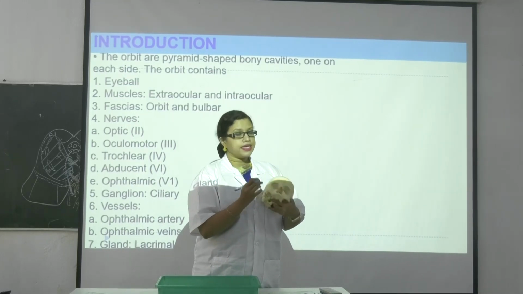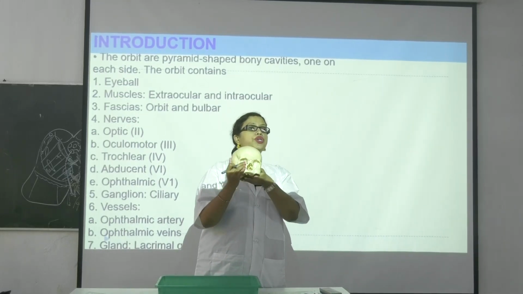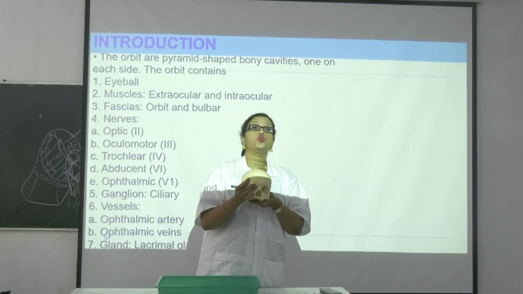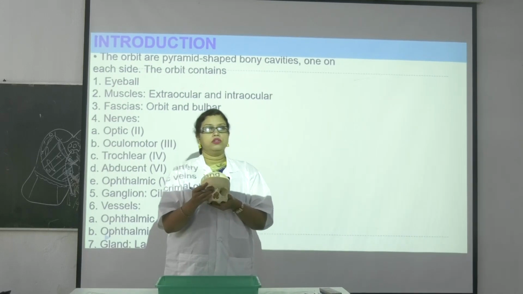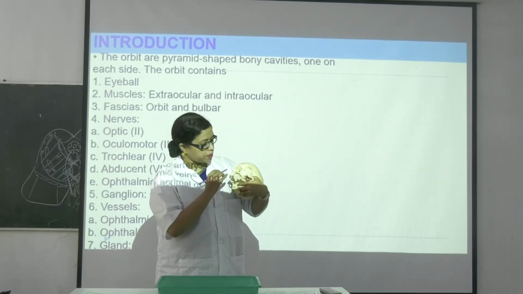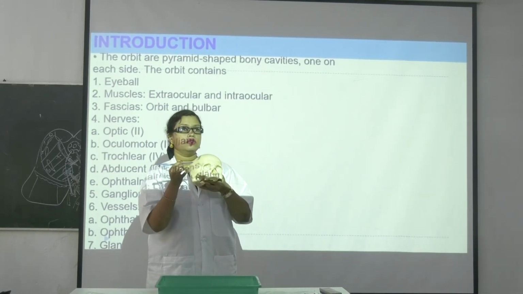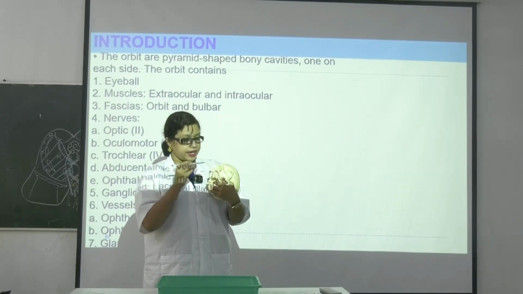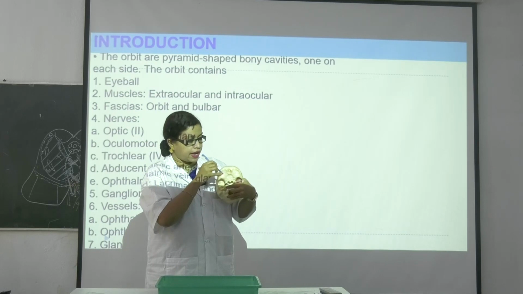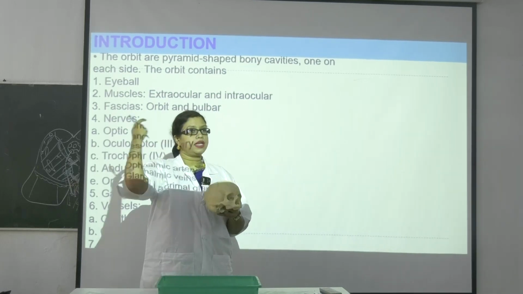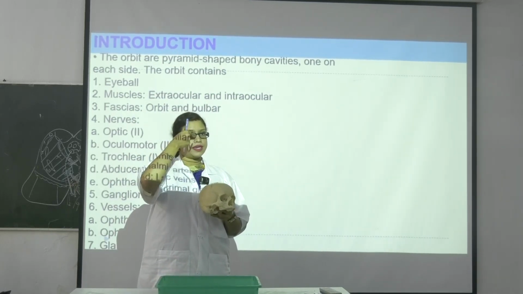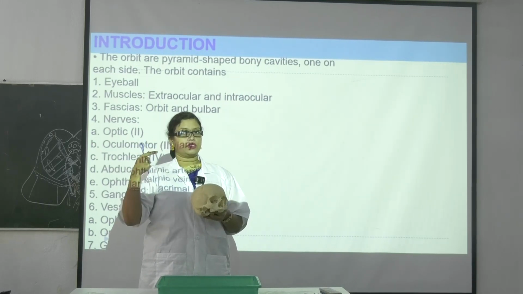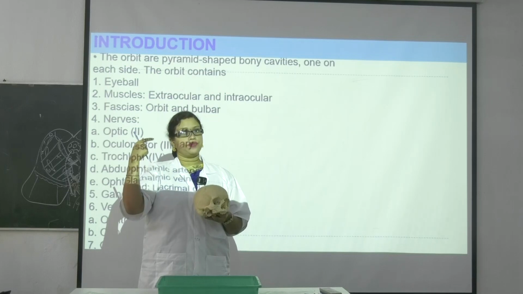Now the next thing, write it down: how many structures you will get over here in this eye cavity. Number 1 is superior orbital fissure. Which one is the superior orbital fissure? It will be medially placed, right? And see, it is going towards the lateral side, medial to lateral side. How will the inferior orbital fissure be? Medial to the lateral side. It will go superiorly, it will go inferiorly.